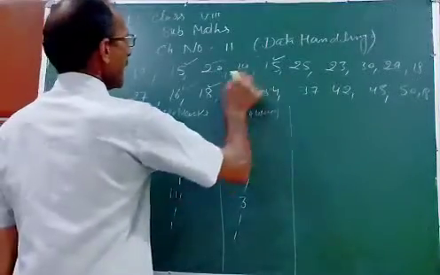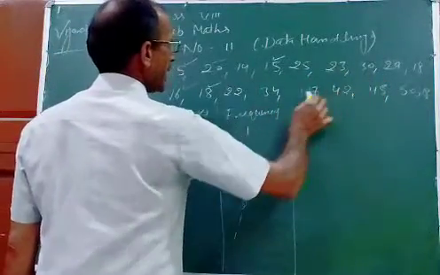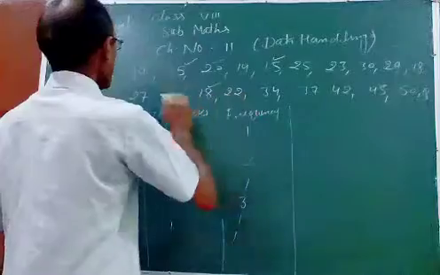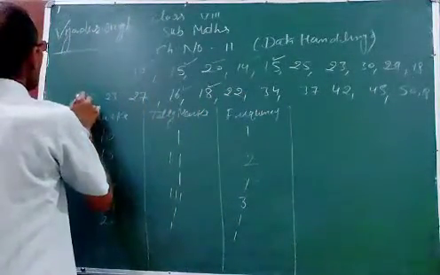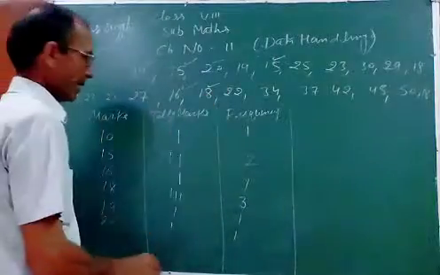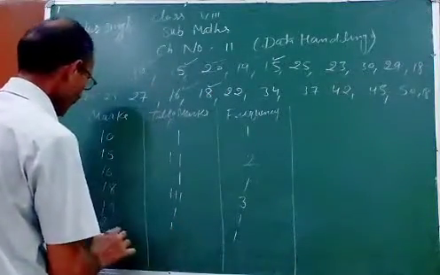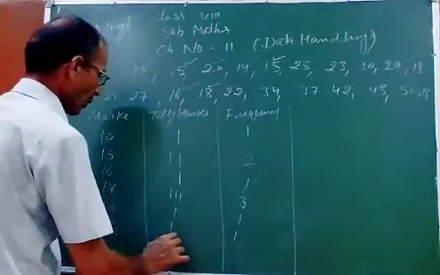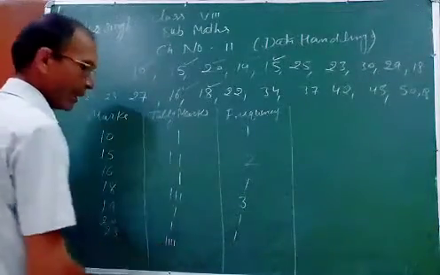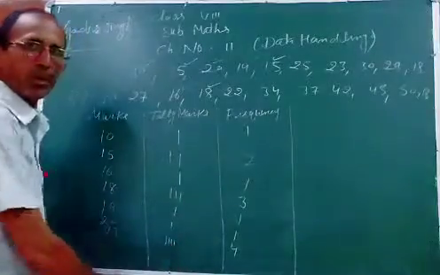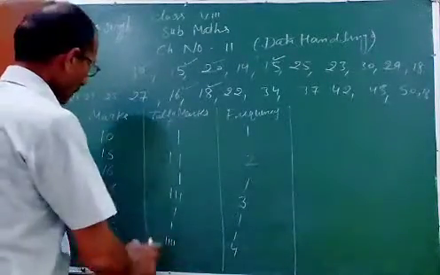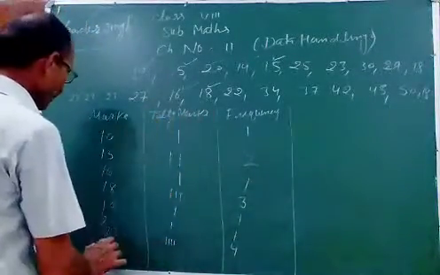Similarly, next 23. 23 is there one more time, one more time, one more time. It means 4 times. So for 23, you will write 4. This is representing 4. Suppose 25.